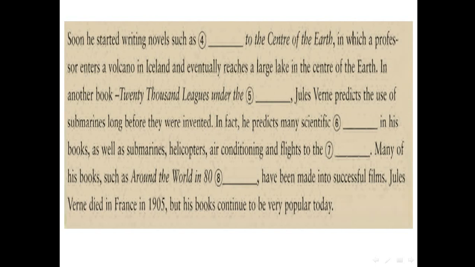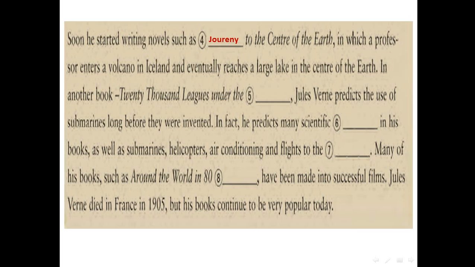Then, the second paragraph. Soon he started writing novels such as Journey to the Center of the Earth, in which a professor enters a volcano in Iceland and eventually reaches a large lake in the center of the Earth.